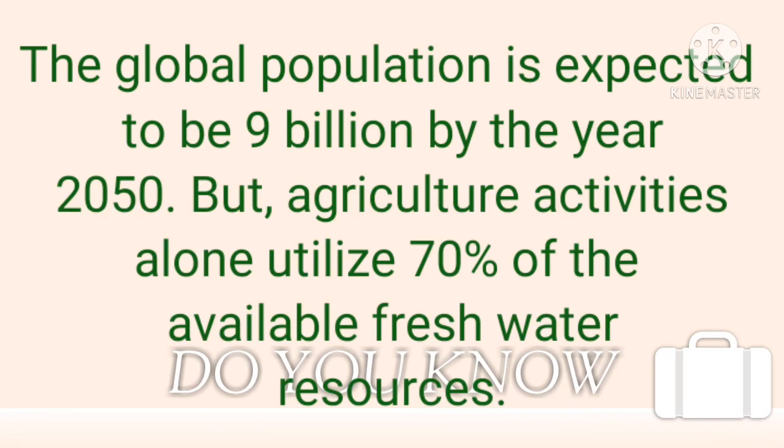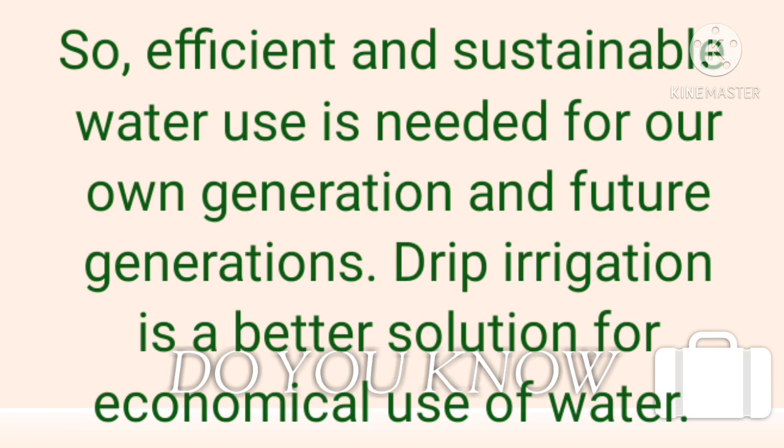Do you know the global population is expected to be 9 billion by the year 2050, but agricultural activities alone utilize 70% of the available freshwater resources. So, efficient and sustainable water use is needed for our own generation and future generations. Drip irrigation is a better solution for economic use of water.